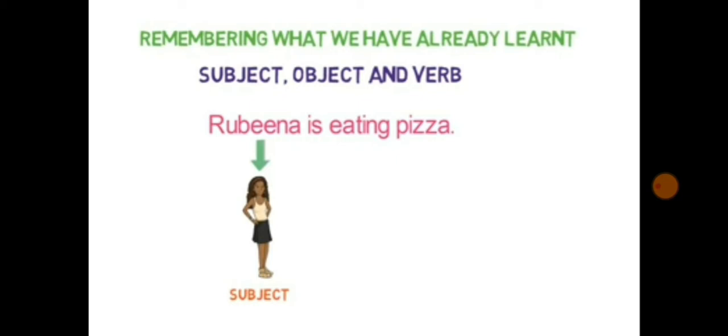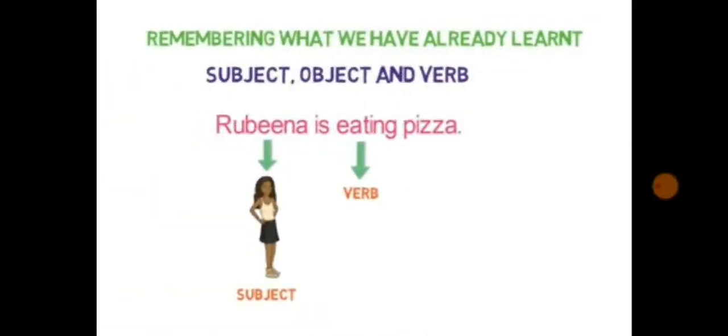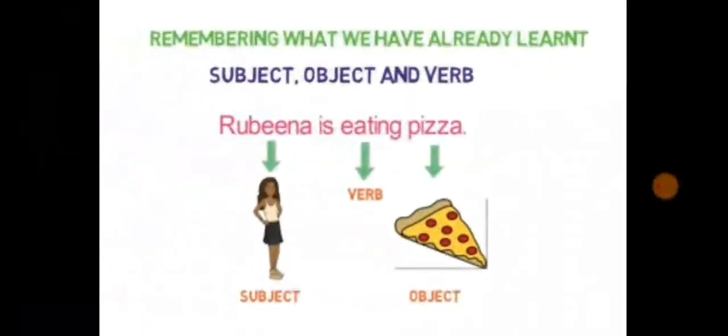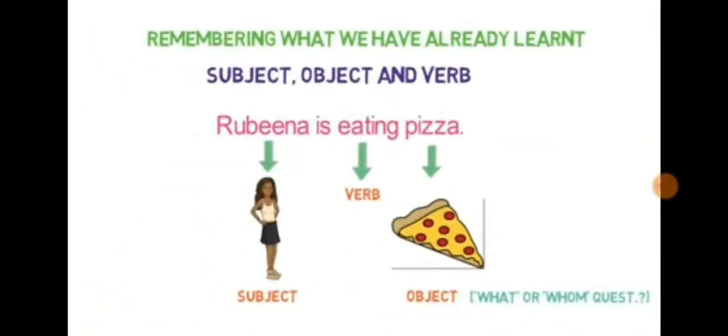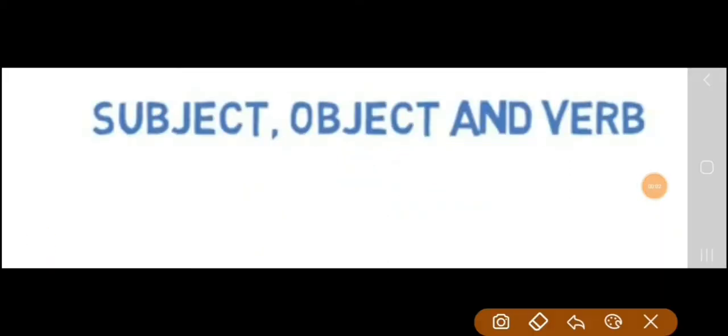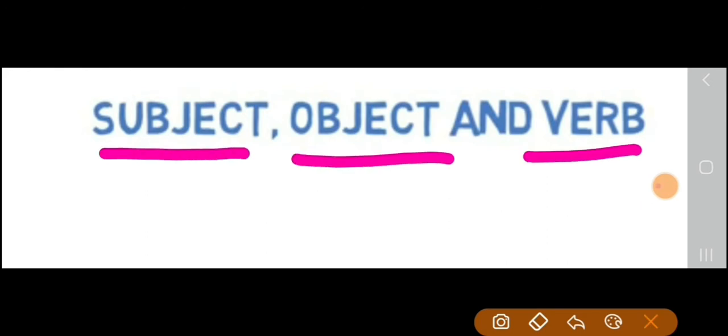Now, what is the action performed by Rubina? It is eating. So, it is a verb. And what is she eating? Or who is at the receiver end? It's pizza. So, it is an object. Students, please note, to identify an object, we use what or whom question. In this case, we used what to identify the object. Children, I hope now you all are clear what is subject, object, and verb.